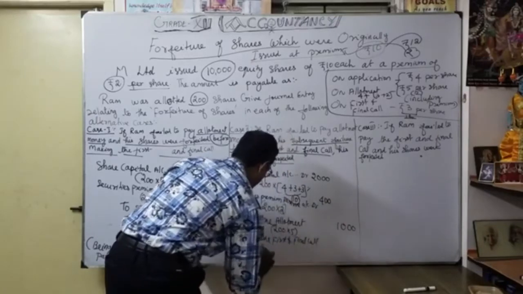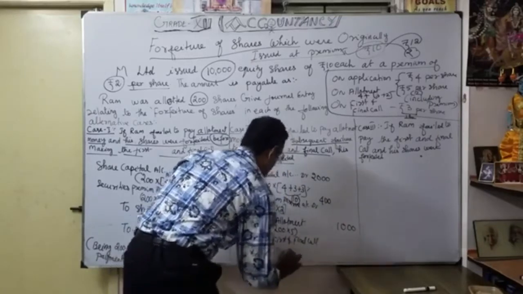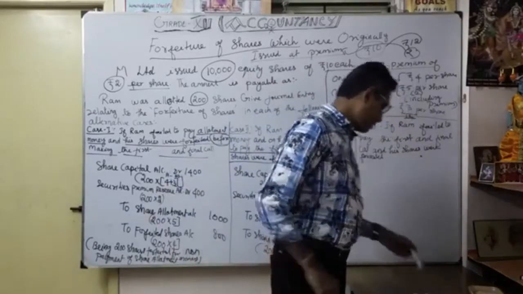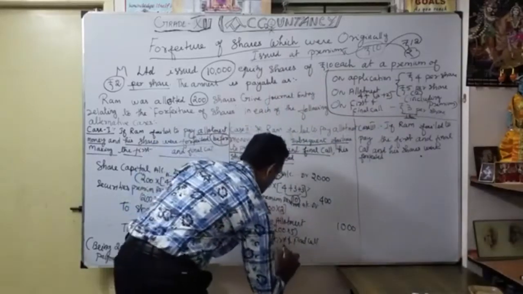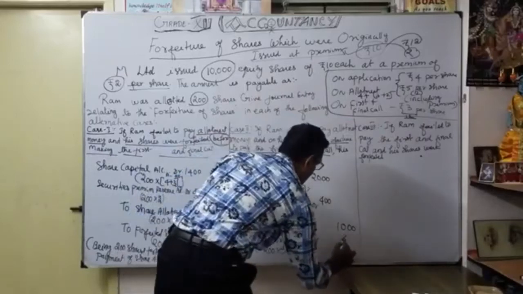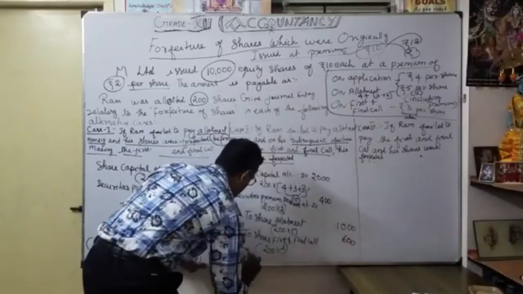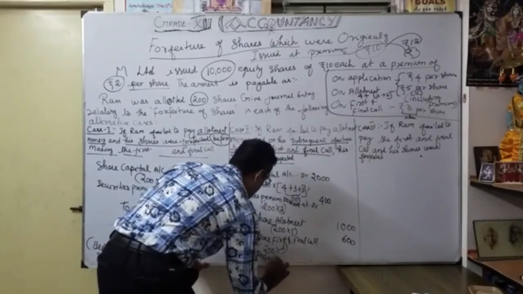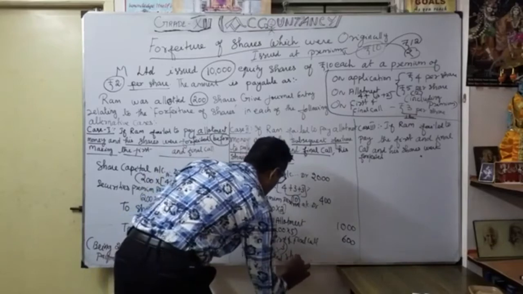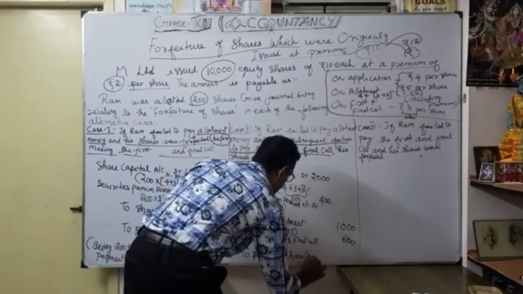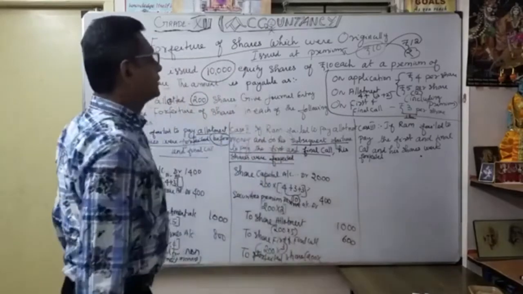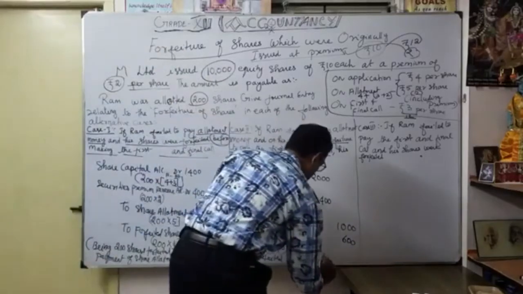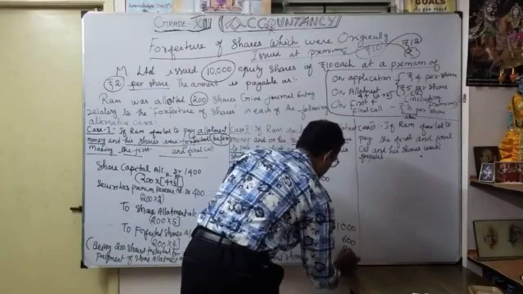Then the share first and final call. How much? Again 200 into 3 rupees, isn't it? 3 rupees default, so 600. Now the company is going to forfeit what? To forfeited shares account. How much? 200 into 4 rupees, since they paid only 4 rupees, so 800.